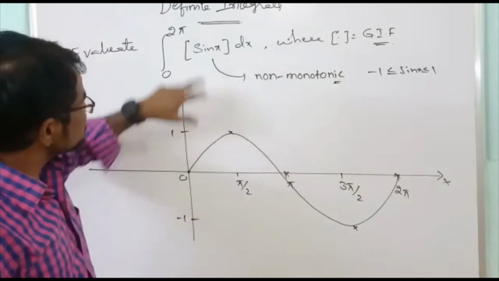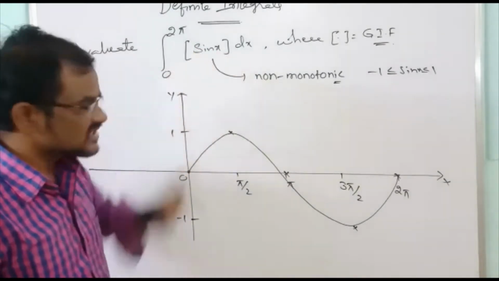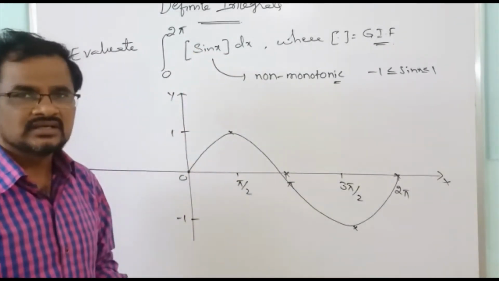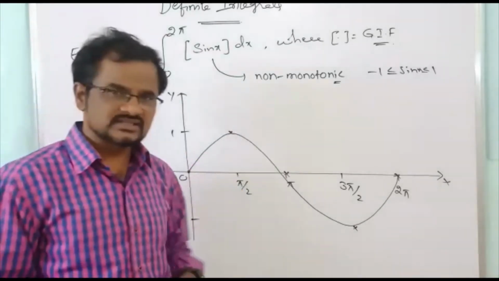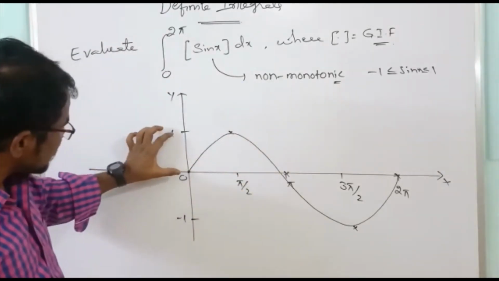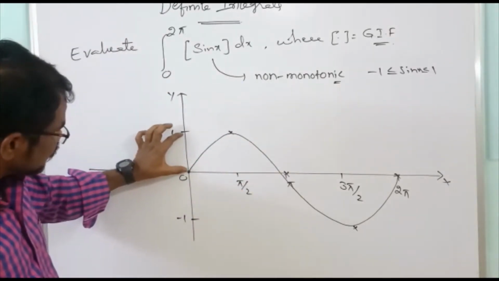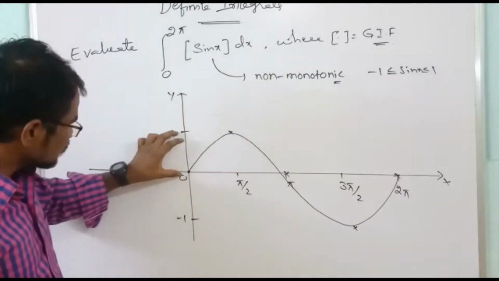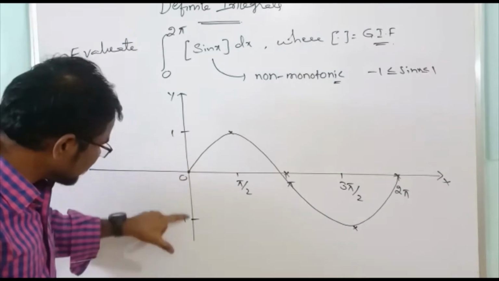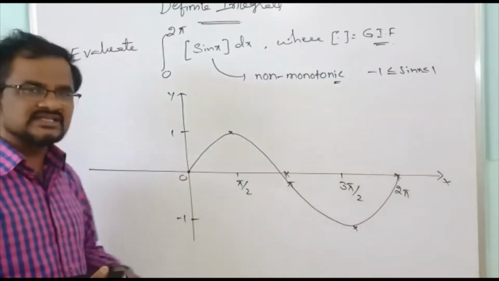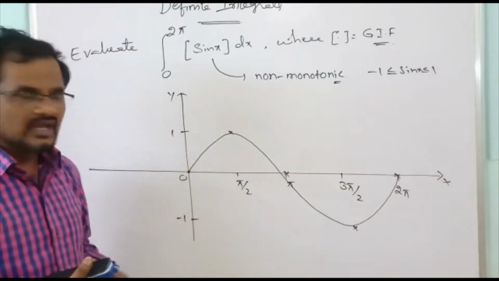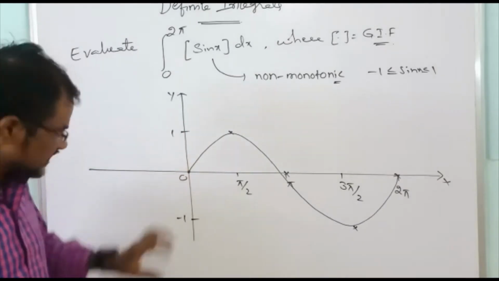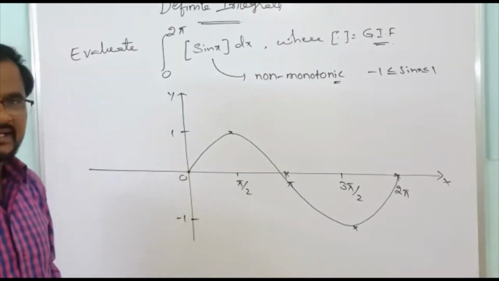The greatest integer of sin x is discontinuous at all the integers, but between -1 to 1, only one integer is there, that is 0. Between these levels there is no other integer.